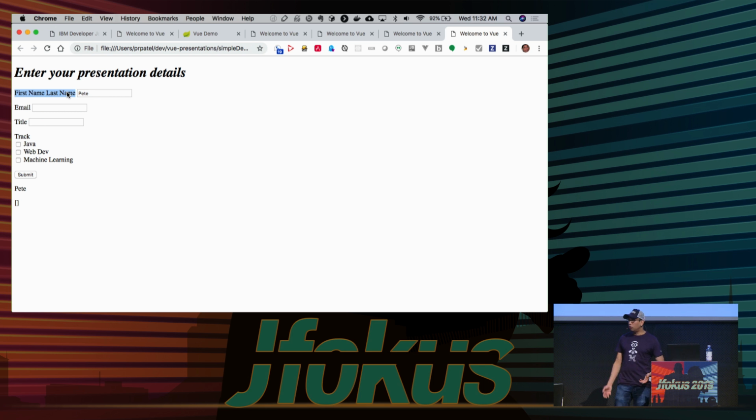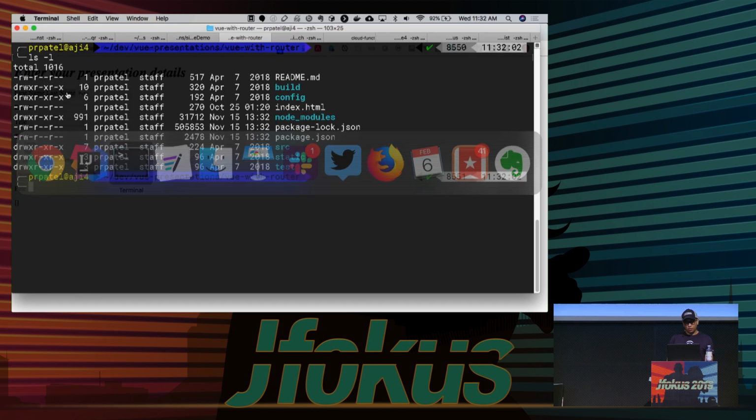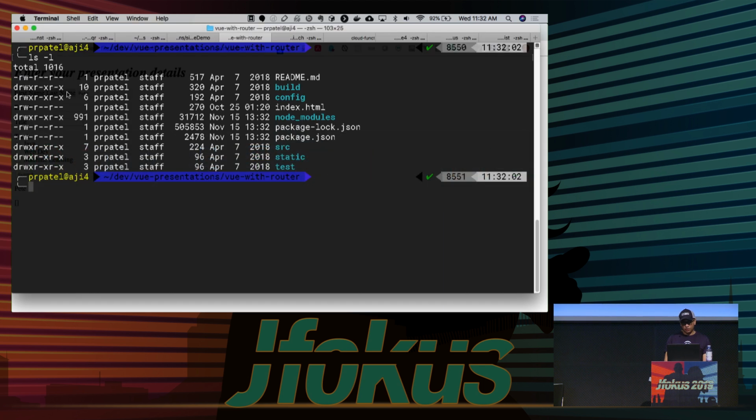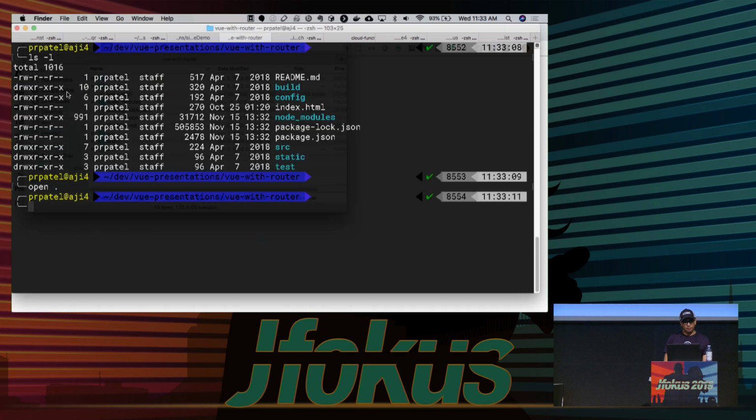But now what we do is we have tooling that when you write code, you just hit save and it automatically shows up in the web browser as part of your development workflow. So what you can do in Vue is you can go and run Vue and give it some parameters. I'm not going to do this because I don't want to destroy this project. But you can basically say, go and create a new template project, and it'll give you some options in terms of what template you want to use. And in this one, I'm just using the standard Vue-router template project. Right, so let's go open this guy up.